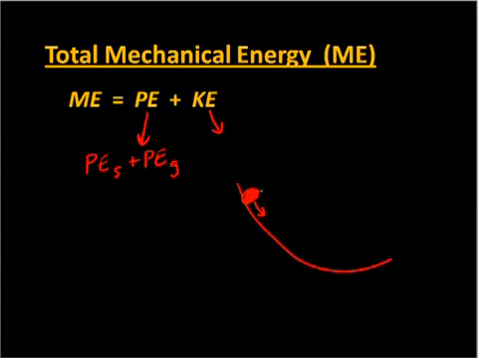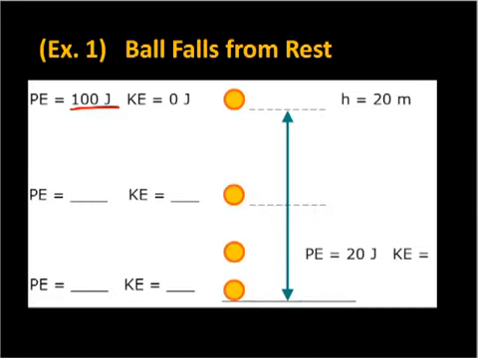And the total mechanical energy would be the potential energy of the ball, plus the kinetic energy of the ball at any moment. As an example, I want to look at a ball falling from rest. We're going to give it 100 joules of potential energy when it is at rest, which means kinetic energy is 0 at the top. Now this ball is 20 meters up in the air.